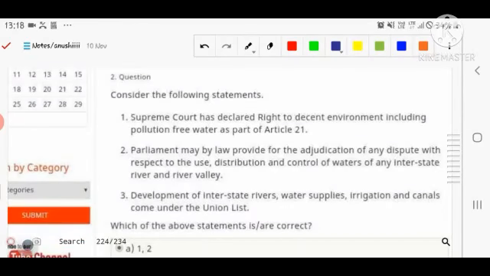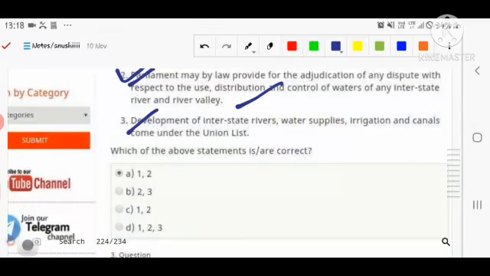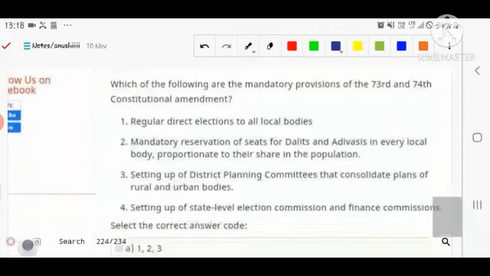In the second question, the Supreme Court has declared the right to a decent, pollution-free environment as part of Article 21. It means that we have a right to a good, pollution-free environment as per Article 21. Number second, Parliament may by law provide for the adjudication of any dispute with respect to the use, distribution, and control of water of any interstate river and river valley. It means that Parliament has the power to formulate laws related to the distribution or control of water of any interstate river and river valley. Number third, development of interstate river water supply and irrigation canals under the Union List. So you have to tell the correct statement here.